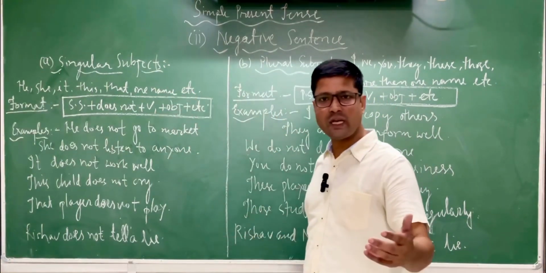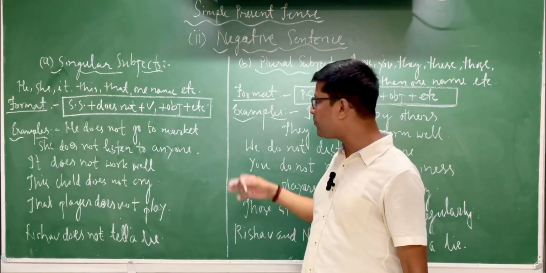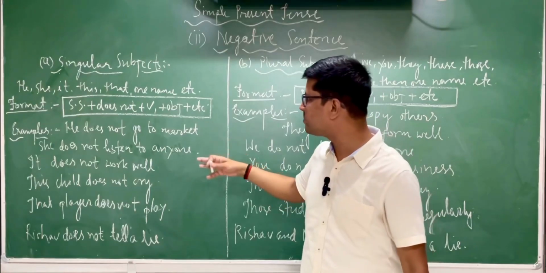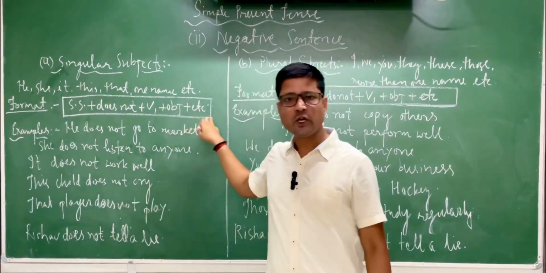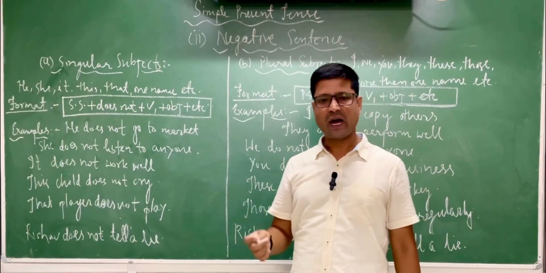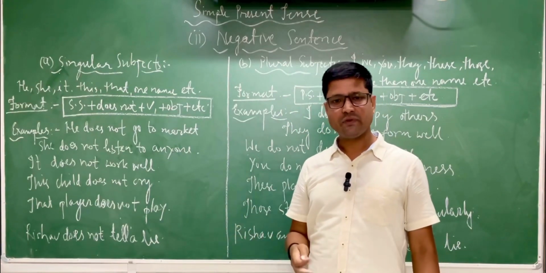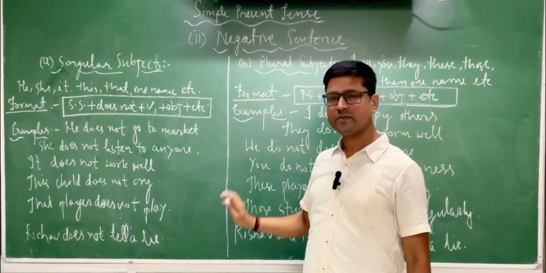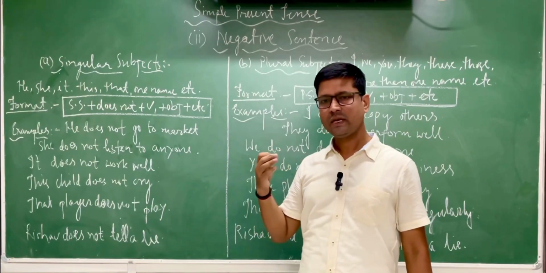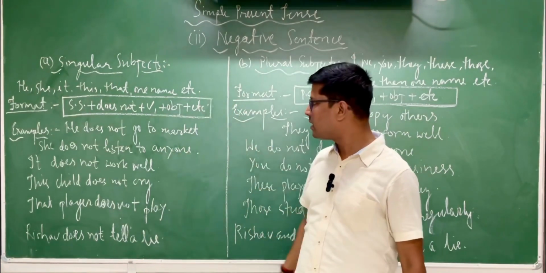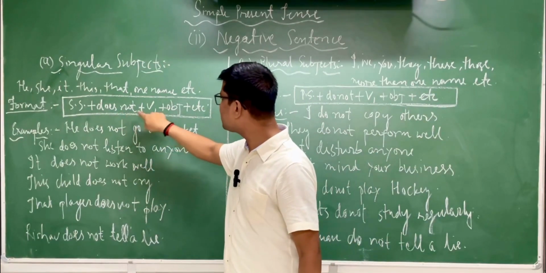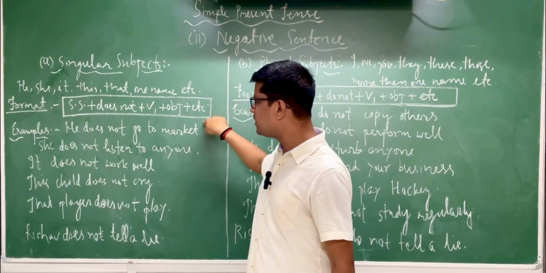We will divide as usual, just as in affirmative sentence, singular subjects and plural subjects. With the singular subjects, I told the major singular subjects: he, she, it, this, that, one name, etc. I have also written, because you can add my friend, my father, my sister, my brother, each and everyone, each boy, like this. Such type of sentences you can use with all these extra singular subjects. But the major ones I have written here. Then what will be the format? Singular subject plus does not plus V1 plus object plus etc.